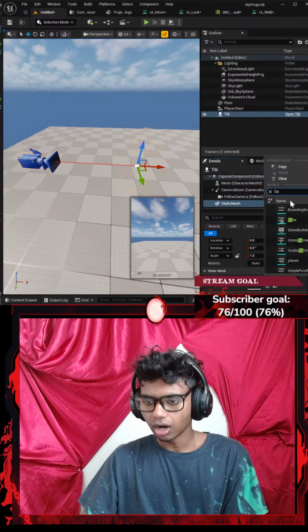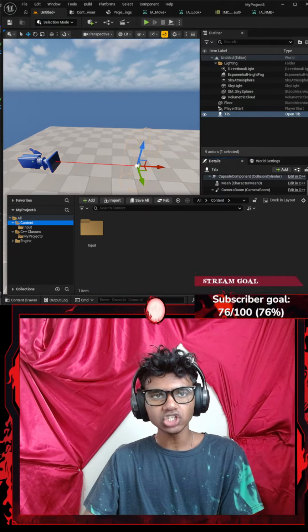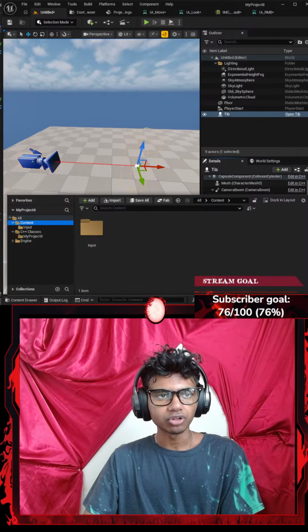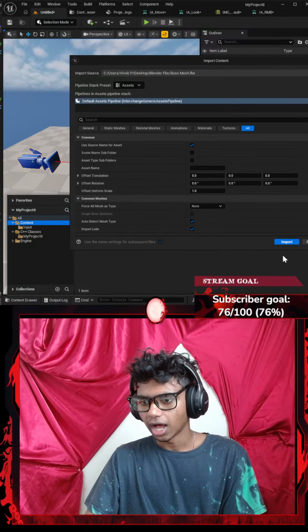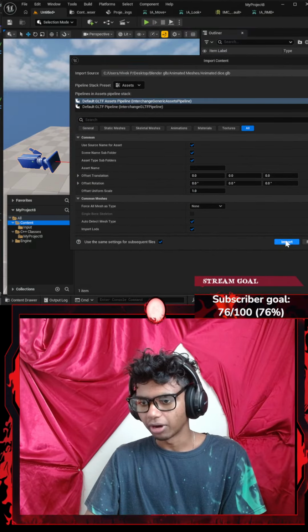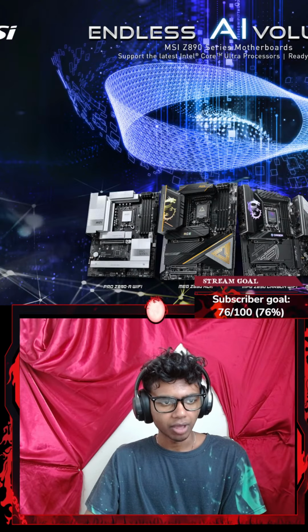Okay, my bad guys, I cannot load in my common NPC because I haven't loaded my folders or my Blender meshes yet. So I'm going to do that real quick. Give me a sec. Let's highlight all those and drag them here. I'm going to import, and import my second folder as well. Yes, I want to apply to all. And let's load my meshes in.